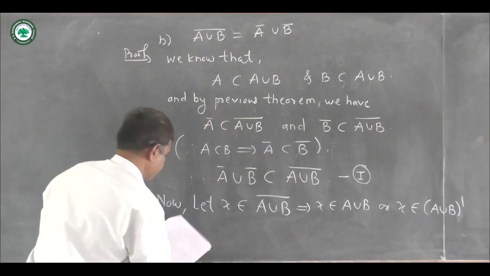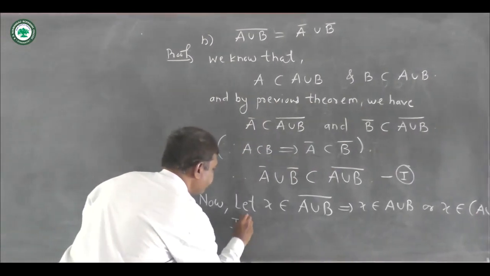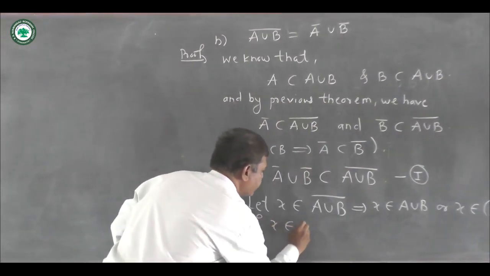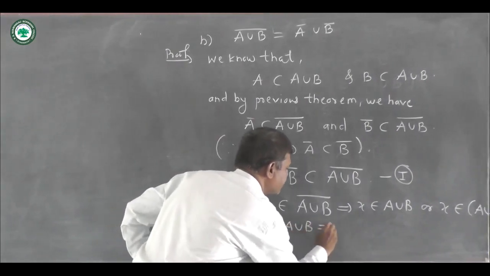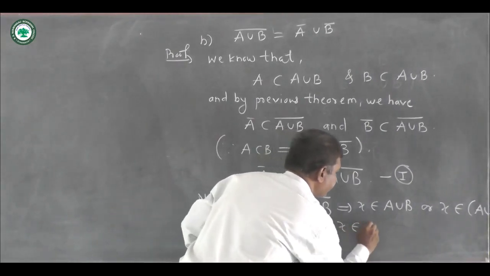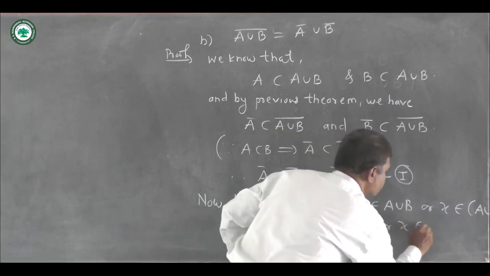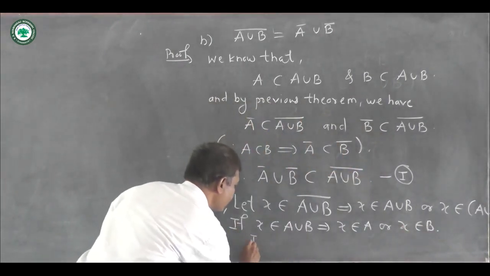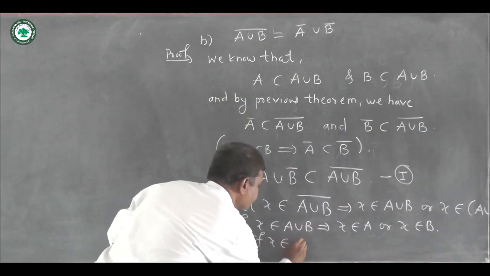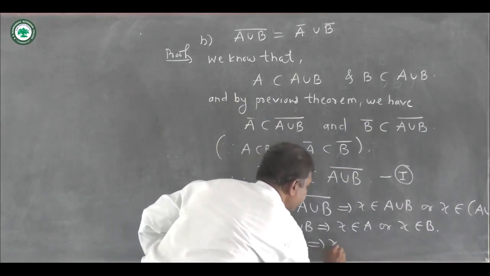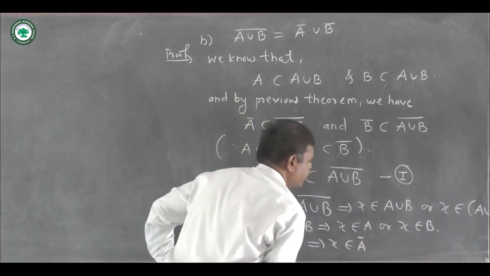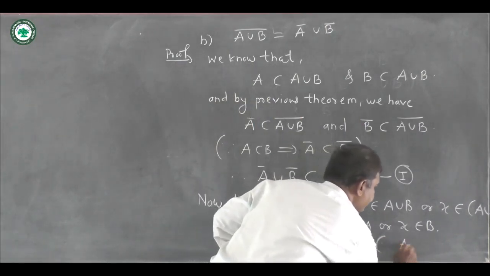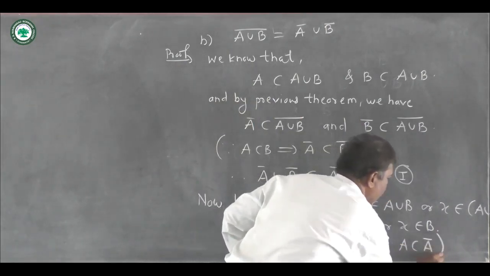Now if X belongs to A union B, then this implies that X belongs to A or X belongs to B or both. Now if X belongs to A, then this implies that X belongs to A closure, because we know that A is always containing A closure.